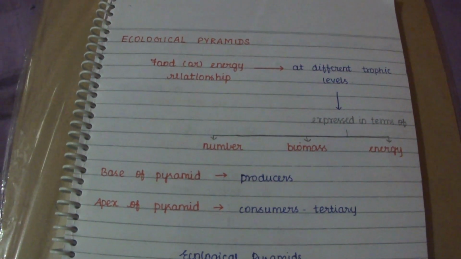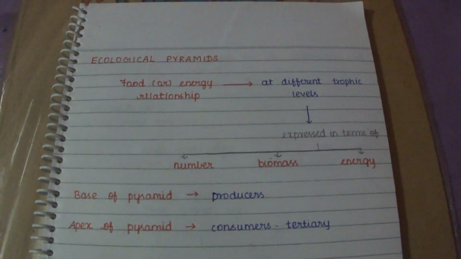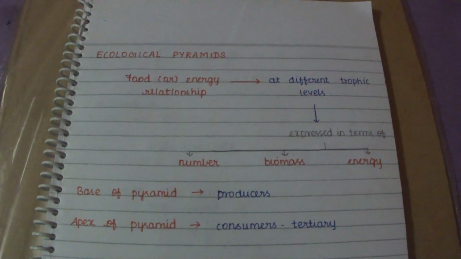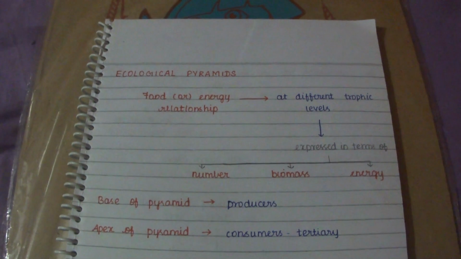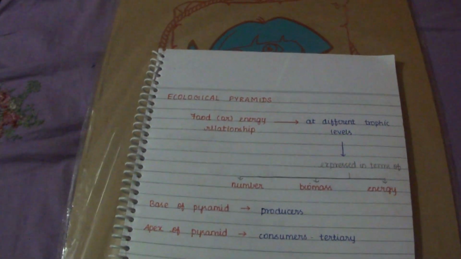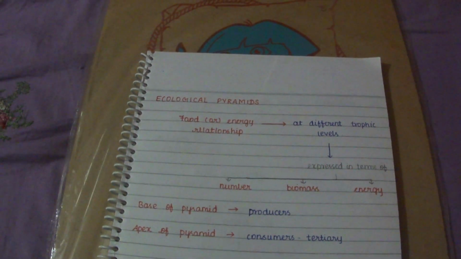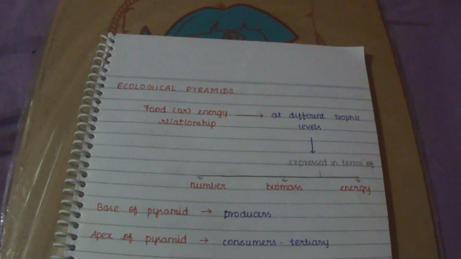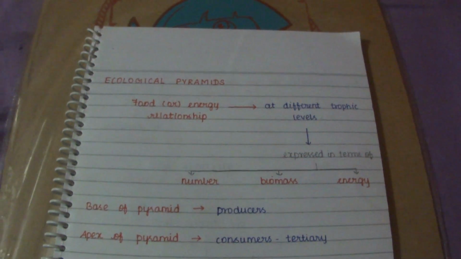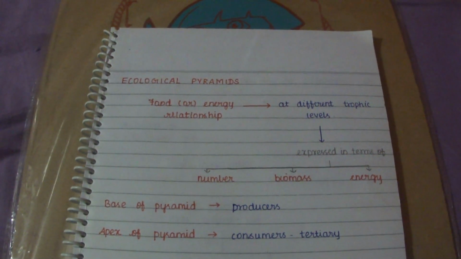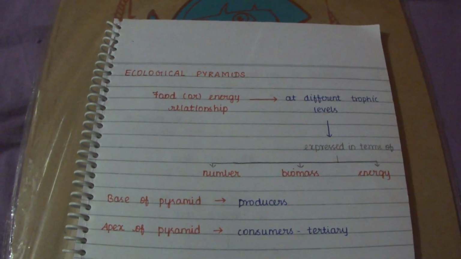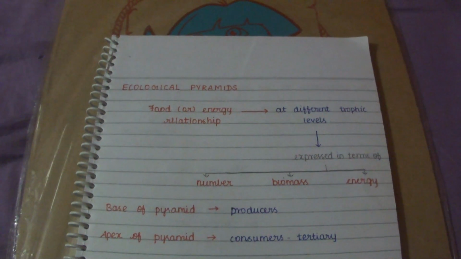A similar shape is obtained when we express the food or energy relationship between different trophic levels. The relationship is expressed in terms of number, biomass and energy.